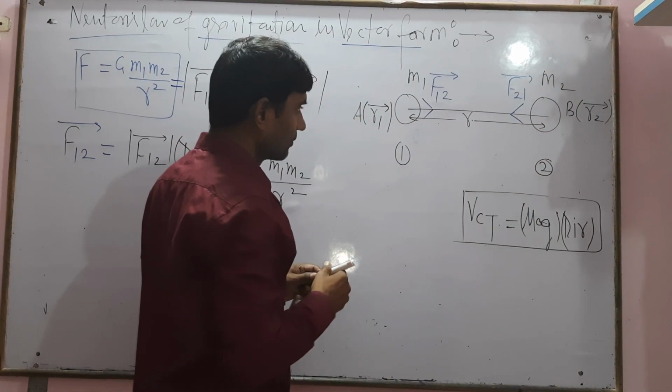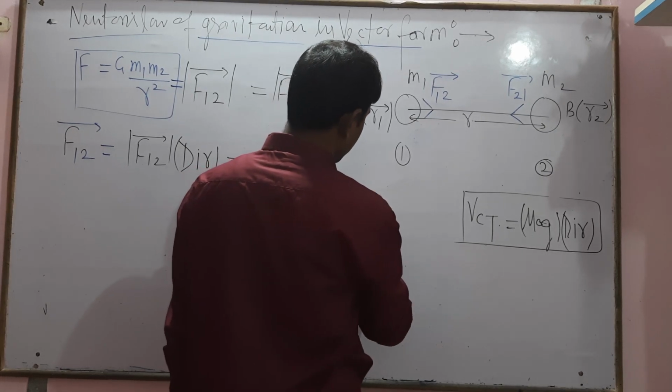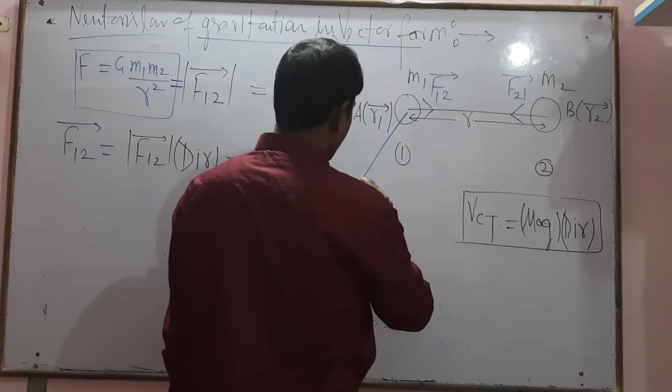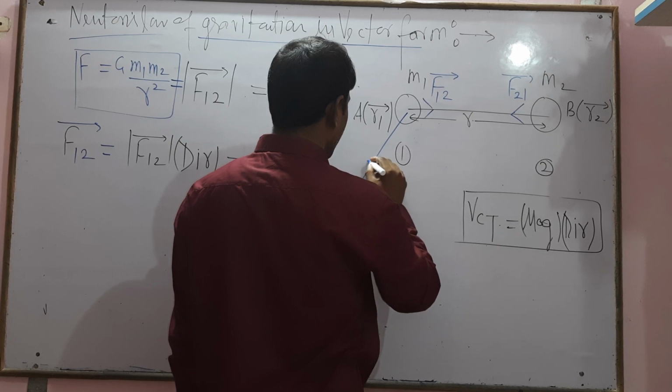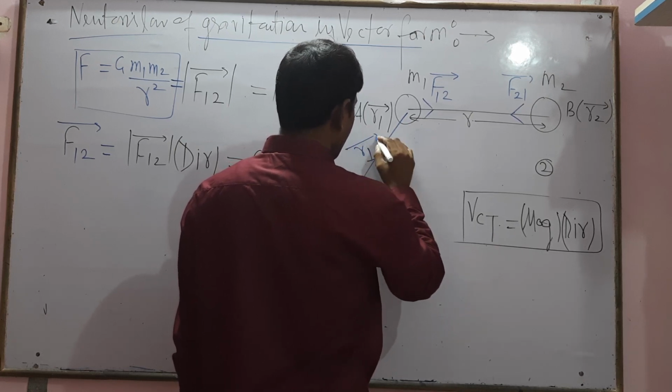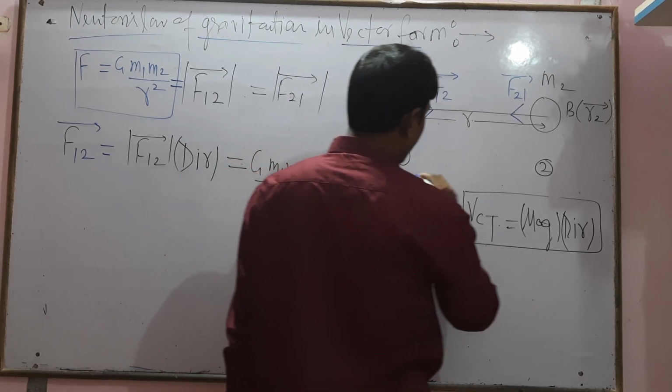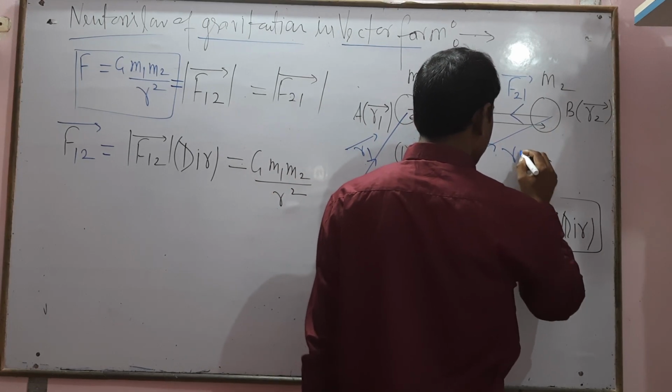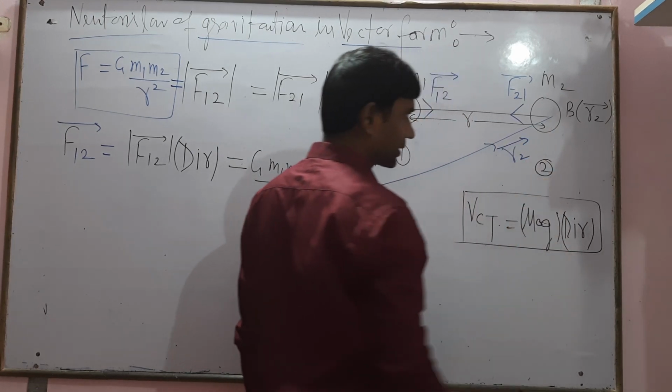Position vector means with respect to the origin. This is the r1 vector and this is the r2 vector.